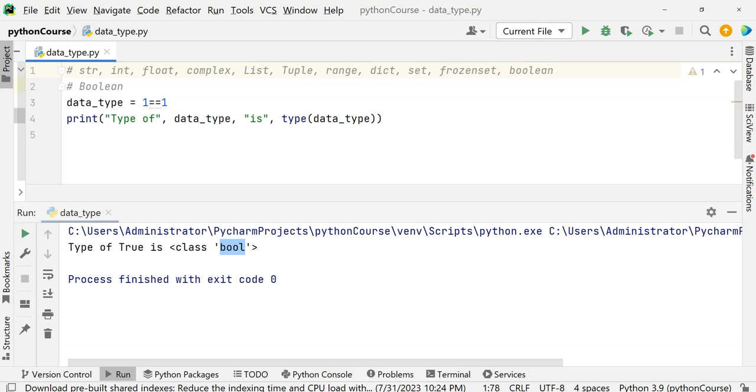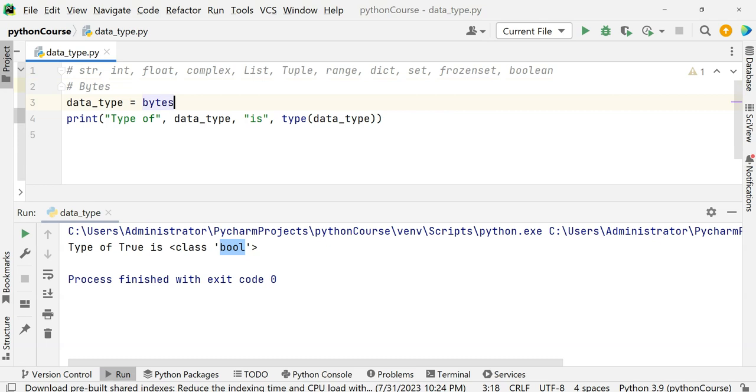Now let's see the next data type. The next data type is bytes. Let's talk about bytes. Basically, what does it do? It gives us a bytes object. How do we have it? There is a bytes function.